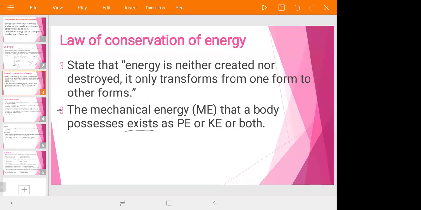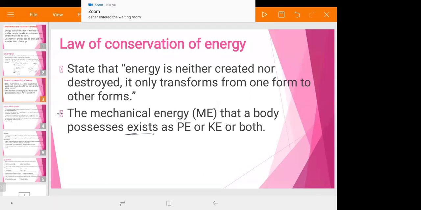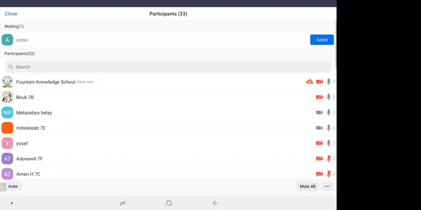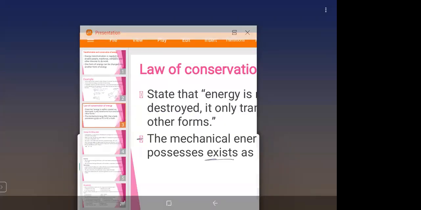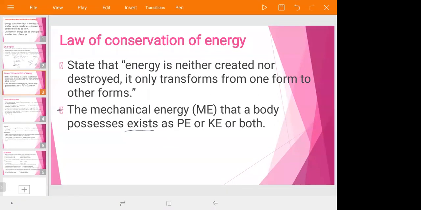You can see this in what we have seen in our above discussion, in the case of a ball thrown vertically upward, and the motion of a pendulum, okay?